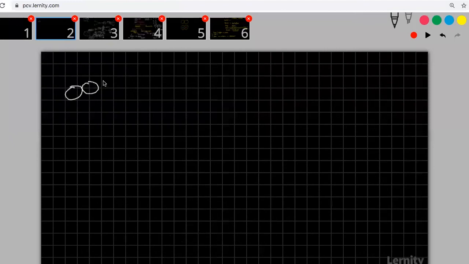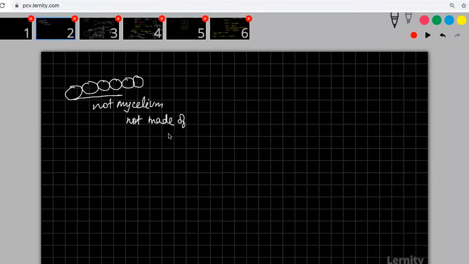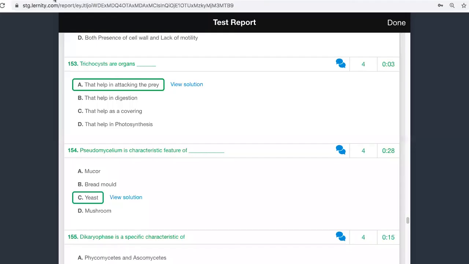Because they will be budding, and you'll see a chain of cells, but this is not mycelium, because it is not made of hyphae. Only if it has fine branching hyphae can we call it mycelium. In yeast, you will see pseudomycelium only.